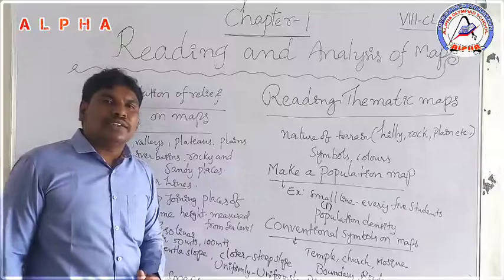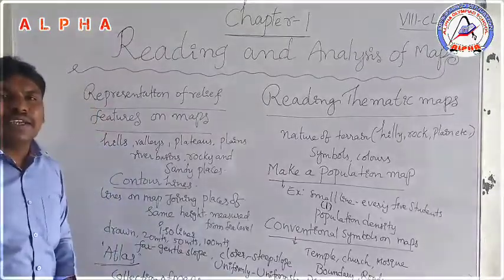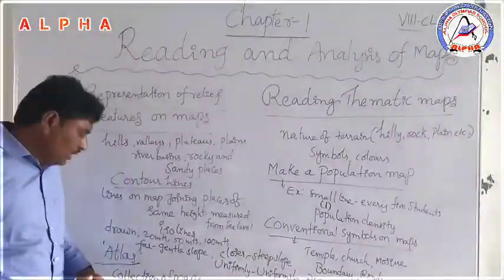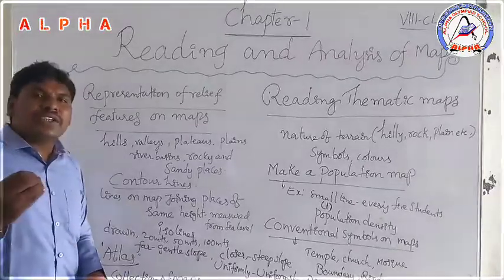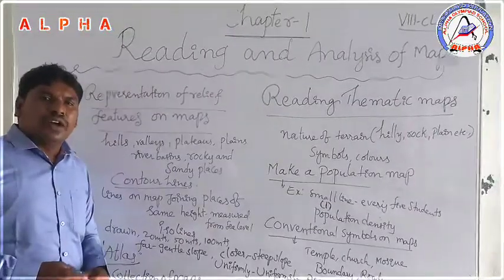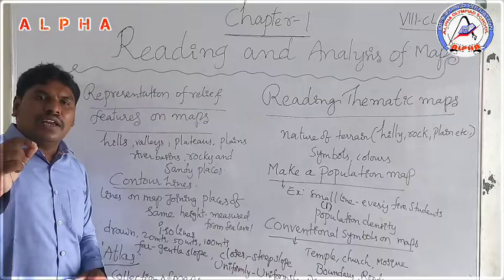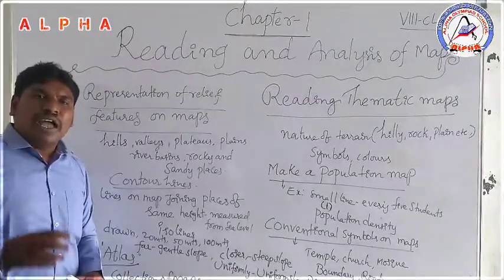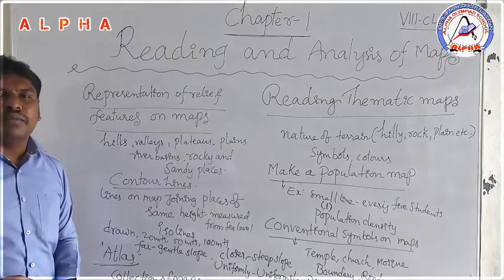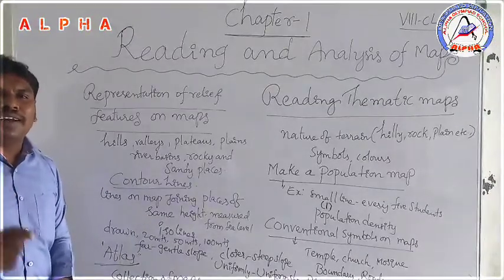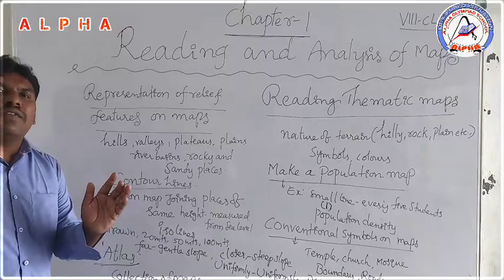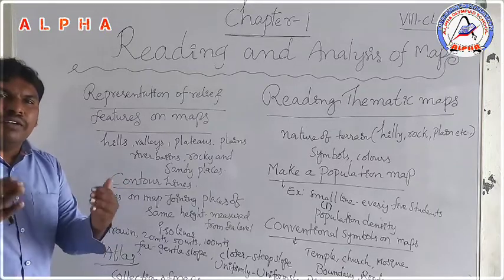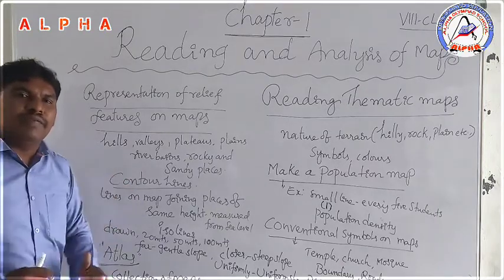Finally, the atlas. Already in our lower classes, you learned about the atlas. An atlas means a collection of maps. In 5th class or lower classes, you observed the atlas book having different kinds of maps, such as maps of different countries, or different states of our Indian country.